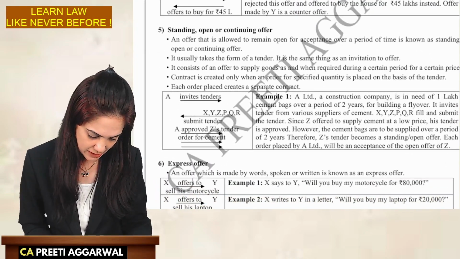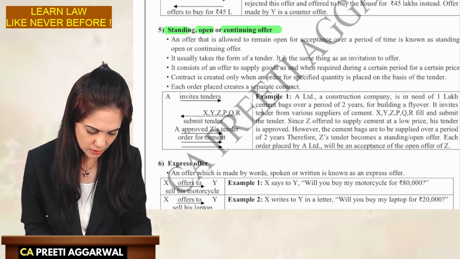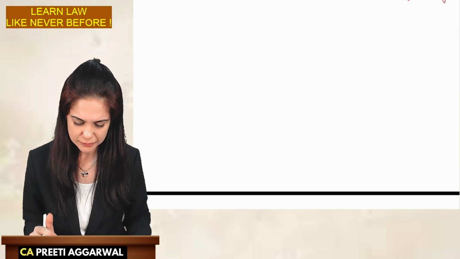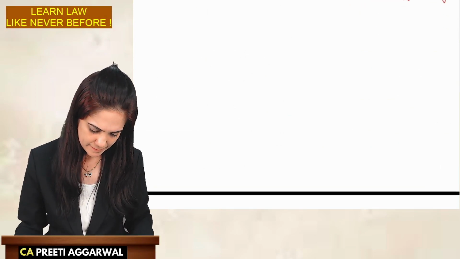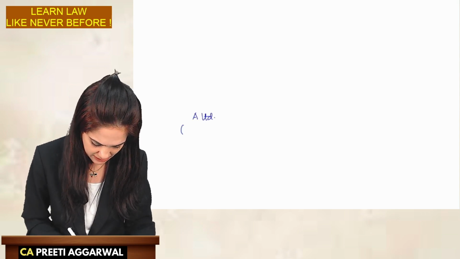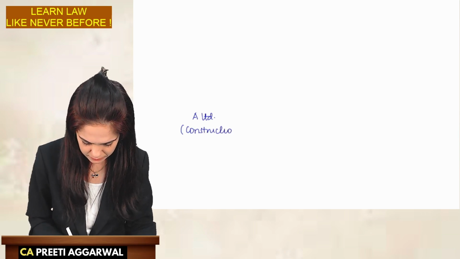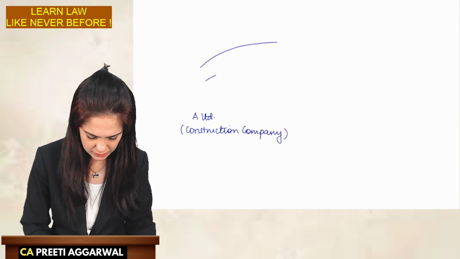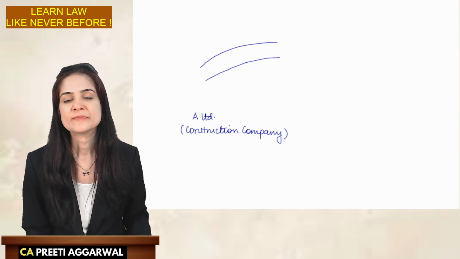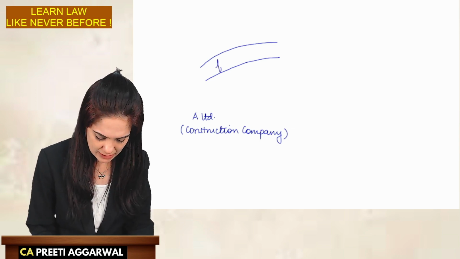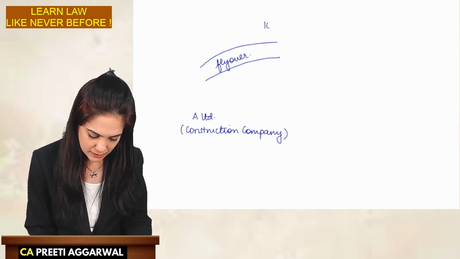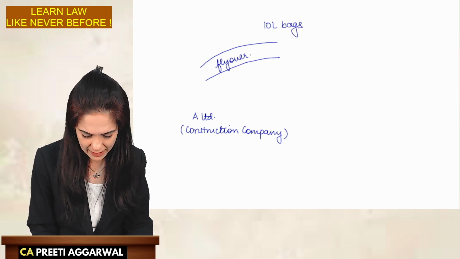Next, we have standing open or continuing offer. Let us discuss this first with the help of an example and then I will read the theory for you. A is a construction company. They have recently acquired a contract to build a flyover. Now, for that, they require cement. Let's say they need 10 lakh bags of cement.